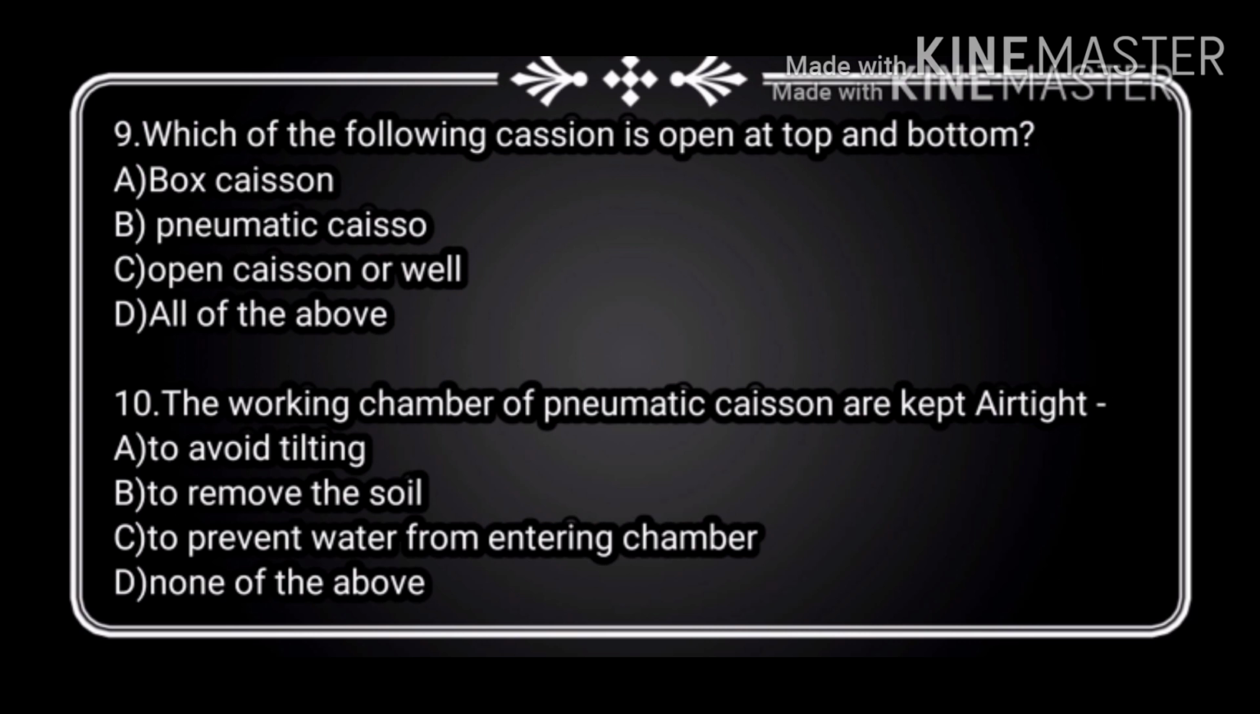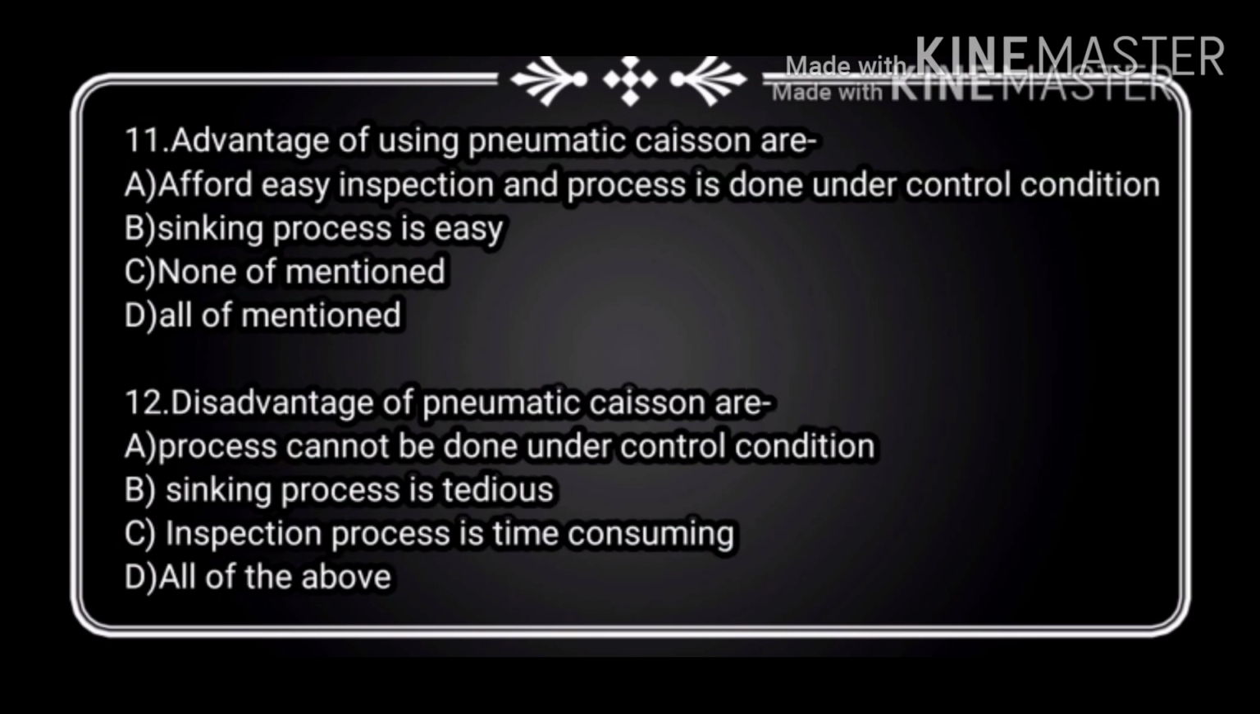To avoid the subsoil water from entering the working chamber, it is kept watertight. Question number 11. Advantage of using pneumatic caisson are: option A, afford easy inspection and process is done under controlled condition. Option B, sinking process is easy. Option C, none of mention, and option D, all of mention.